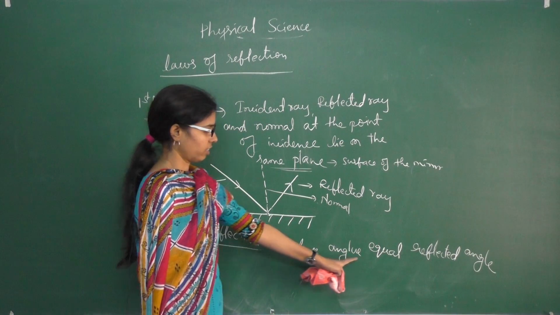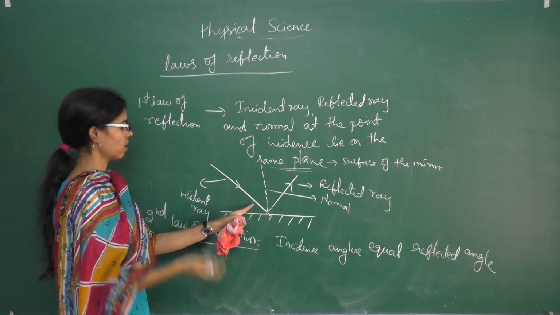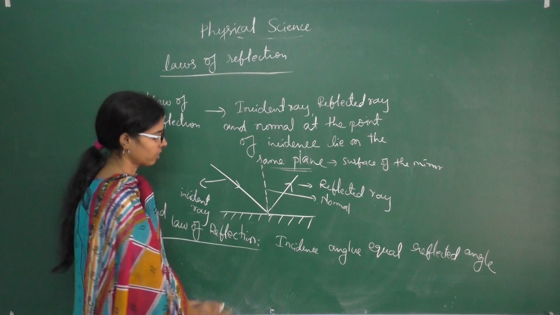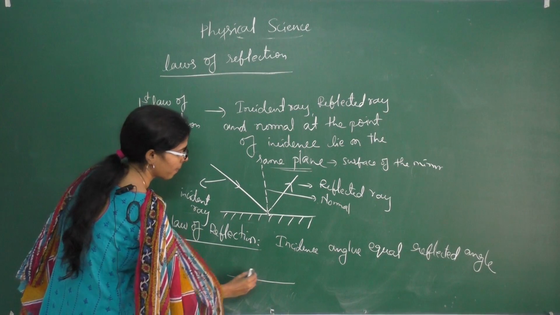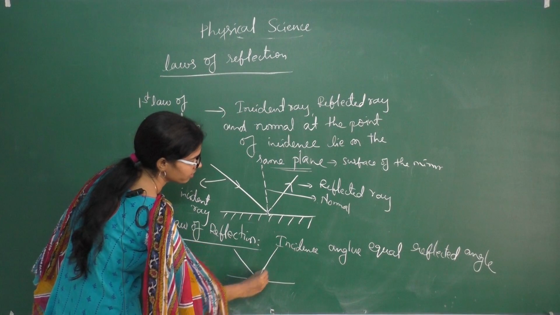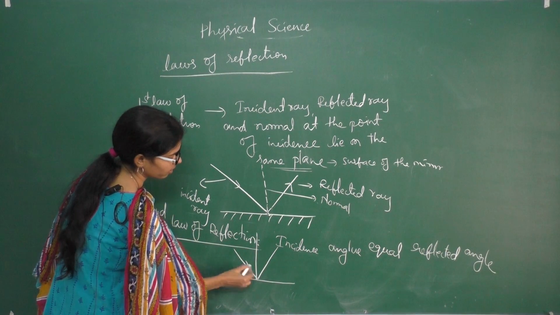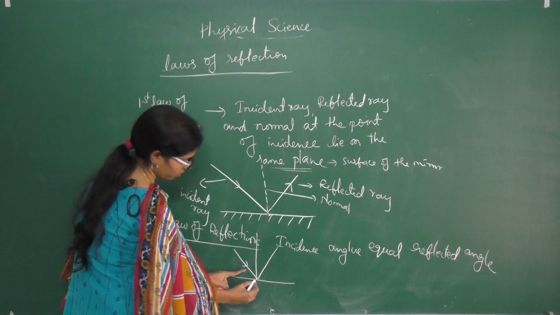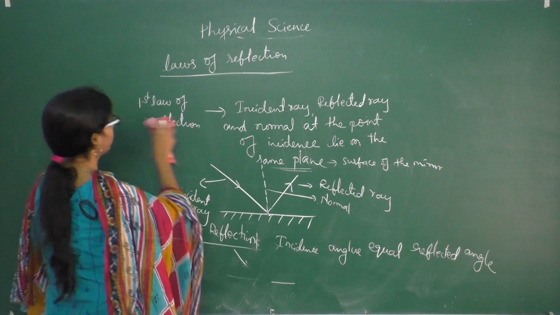Incident angle equal to reflected angle means here this is the incident ray and this is the reflected ray. Suppose this is the incident angle, this is the incident ray and this is the reflected ray, this is the normal. I will show you here clearly.